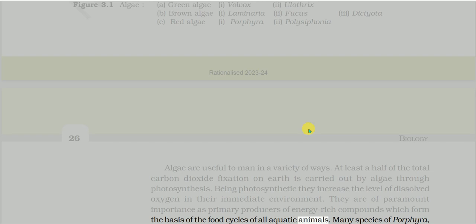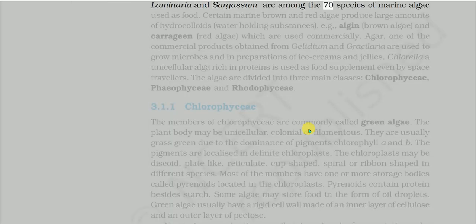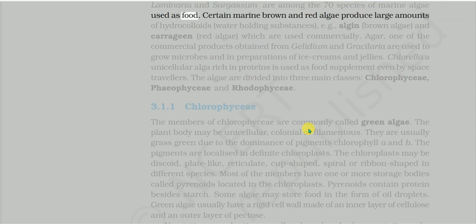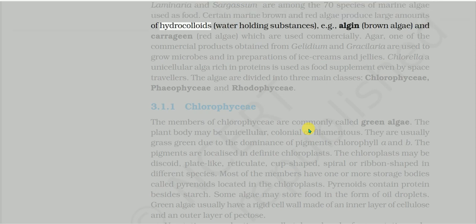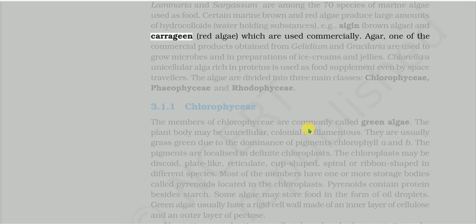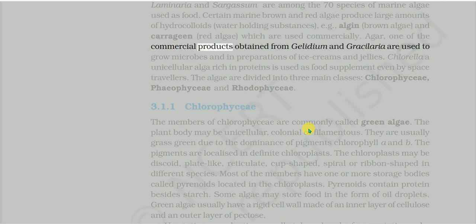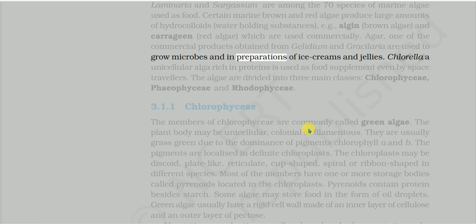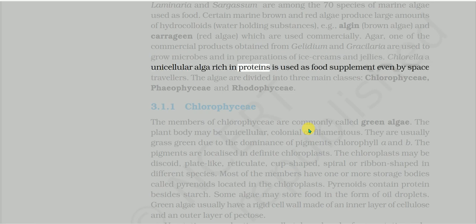Many species of Porphyra, Laminaria, and Sargassum are among the 70 species of marine algae used as food. Certain marine brown and red algae produce large amounts of hydrocolloids, water-holding substances, e.g., algin (brown algae) and carrageenan (red algae), which are used commercially. Agar, one of the commercial products obtained from Gelidium and Gracilaria, is used to grow microbes and in preparations of ice creams and jellies. Chlorella, a unicellular alga rich in proteins, is used as food supplement even by space